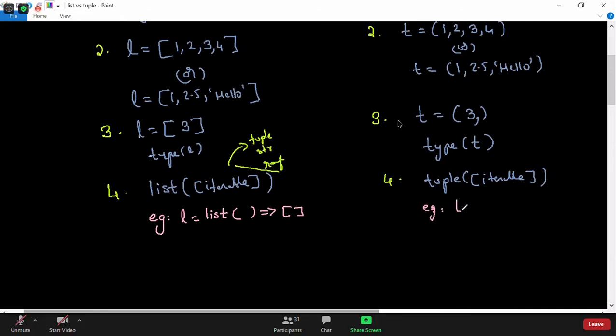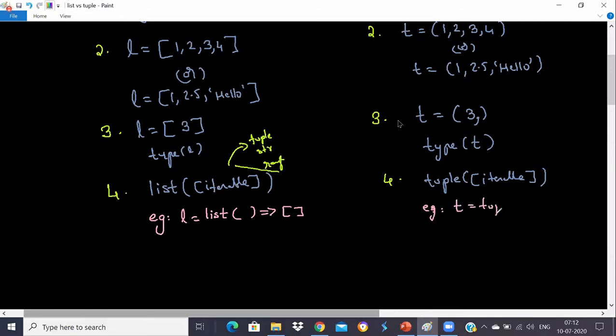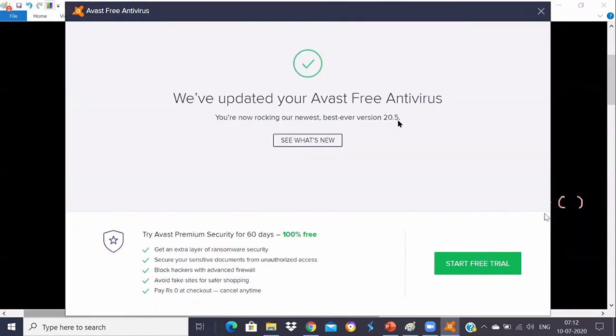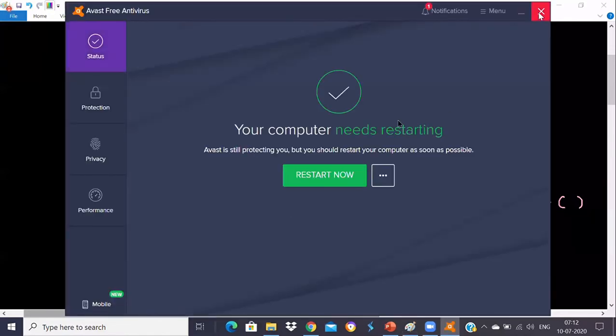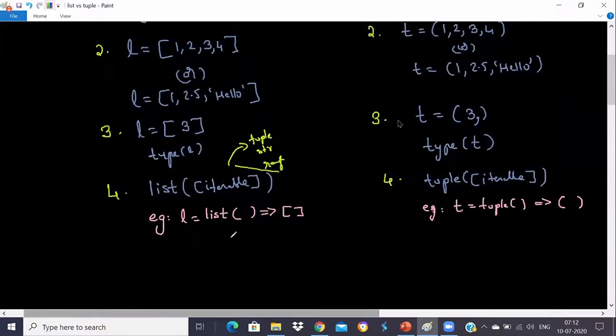If you say T is equal to tuple, tuple is a function. It will give you an empty tuple out of it. So this will give you an empty list or an empty tuple.